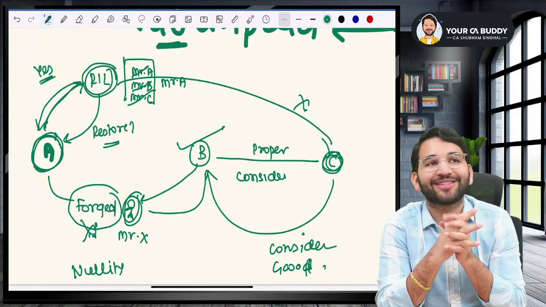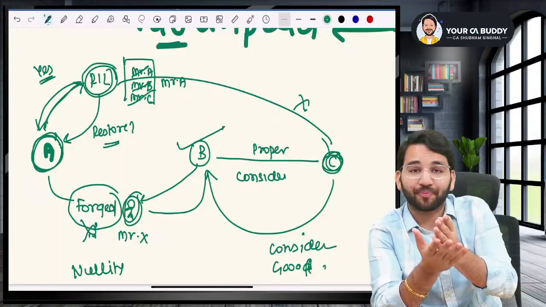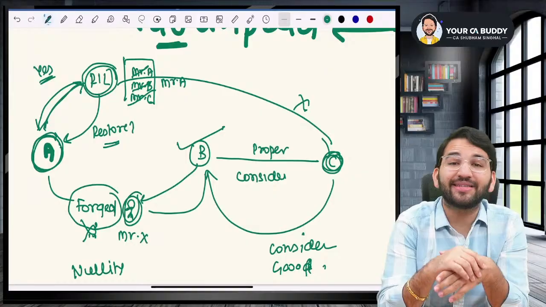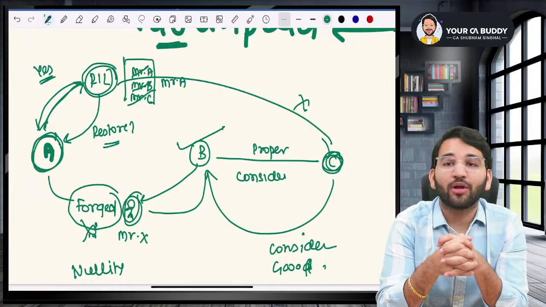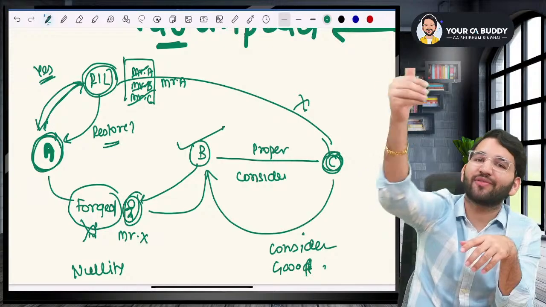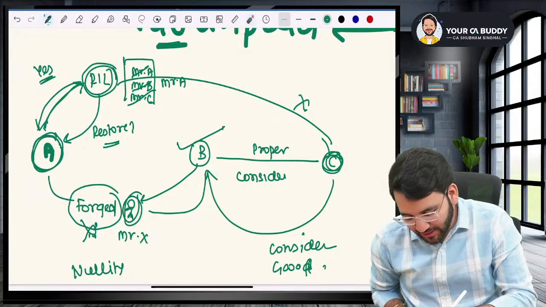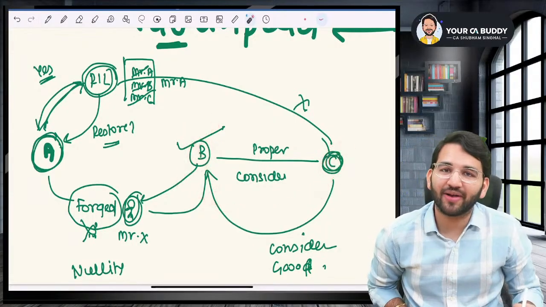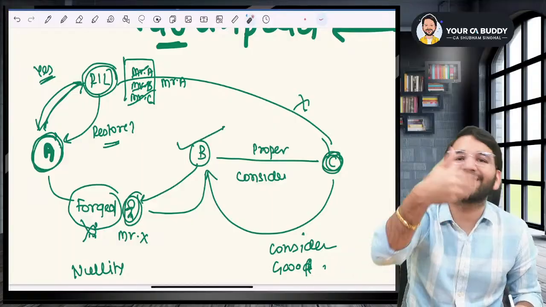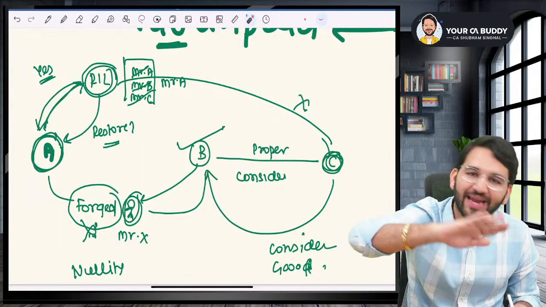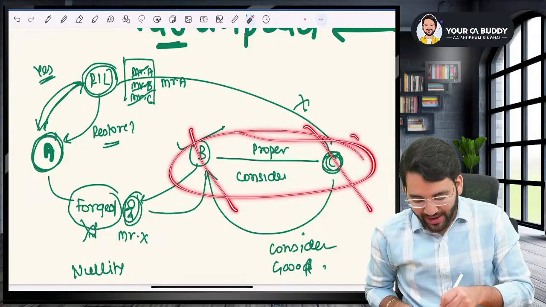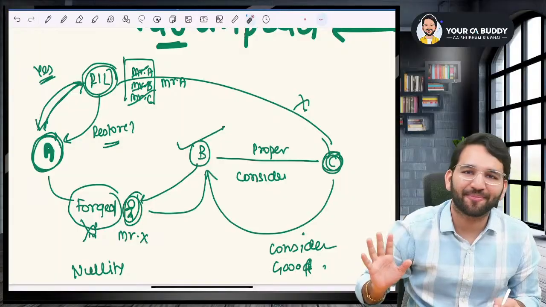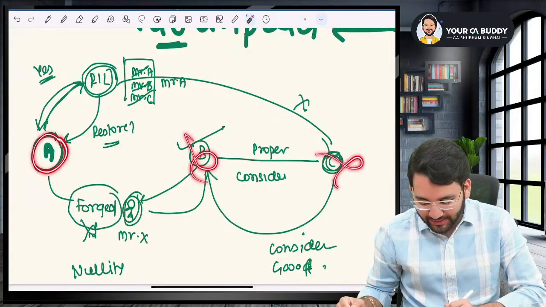But sir, please remember you studied in your foundation that the title of the transferee is as good as the title of the transferor, or the title of the buyer is as good as the title of the seller. Here, sir, the title of the seller, which is Mr. B, is defective. That is why Mr. C's title is also defective. You cannot pass a better title to the buyer. You can always pass the same title to the buyer, and your title is defective, and therefore you have no rights. You have to chase this person who forged it. That's why Mr. A will win, Mr. B and C will lose.